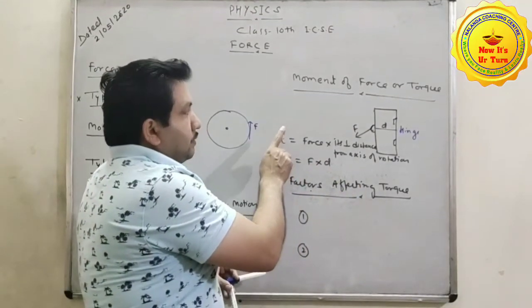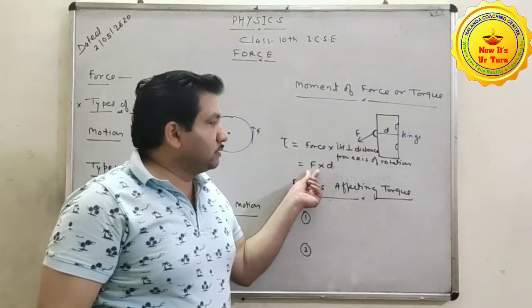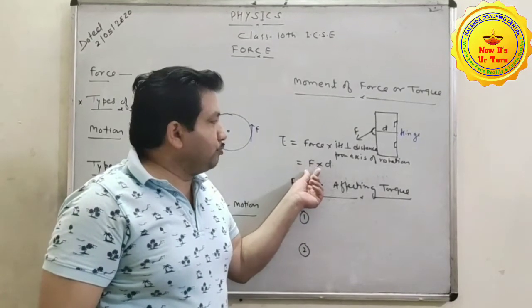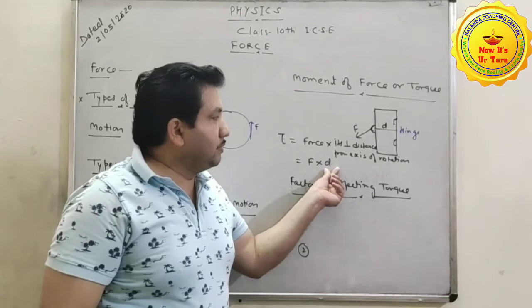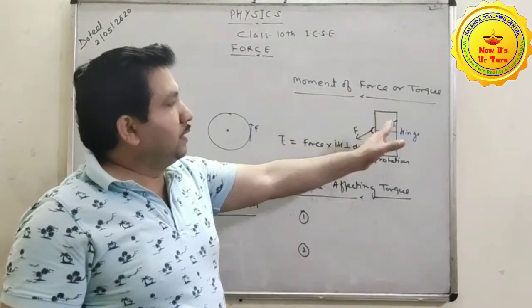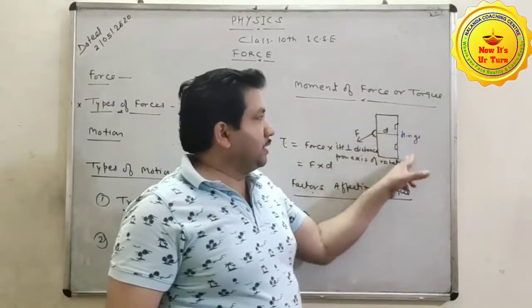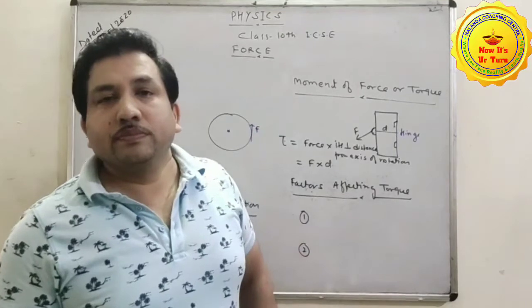In that case, the moment of force is measured as the product of force and its perpendicular distance from the axis of rotation. Clear? Here this hinge acts as the axis of rotation.